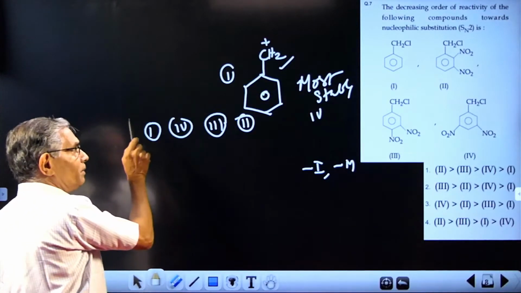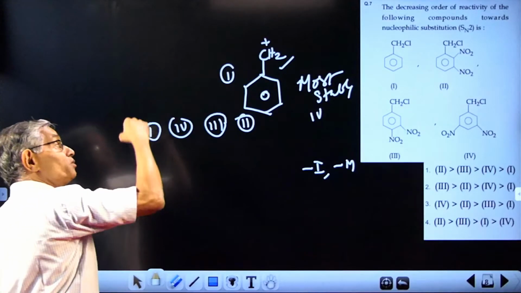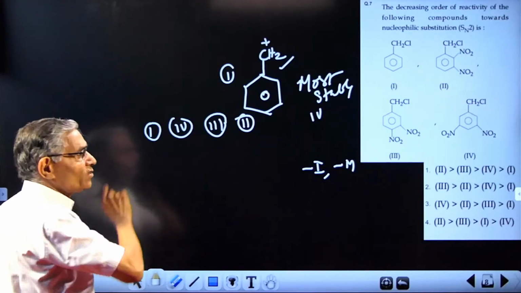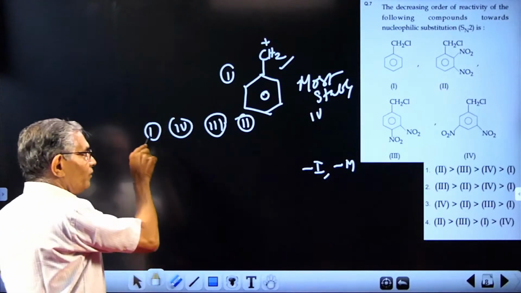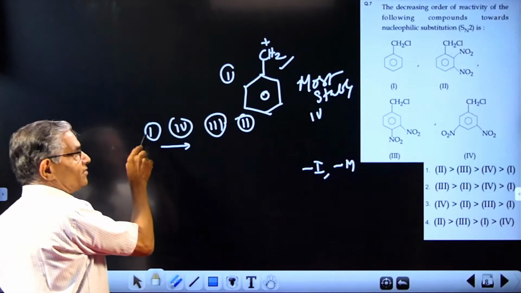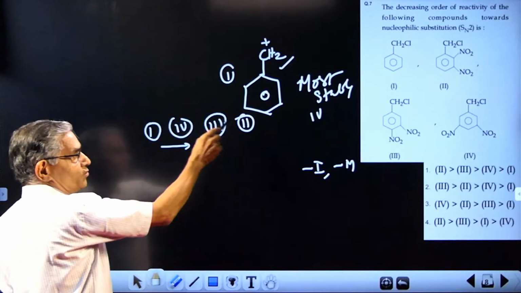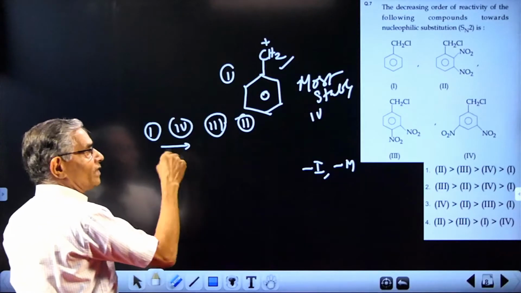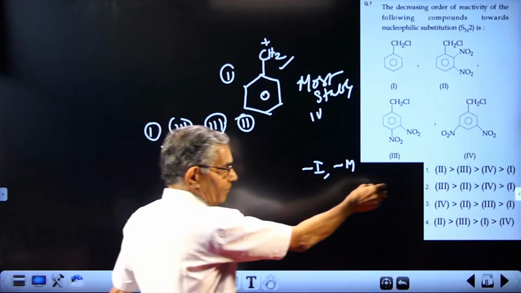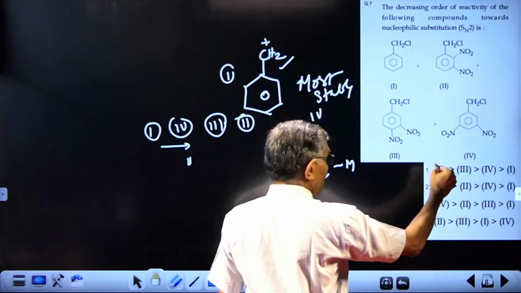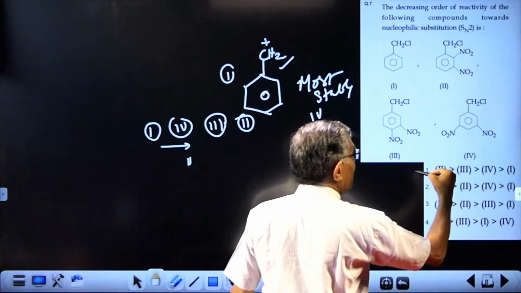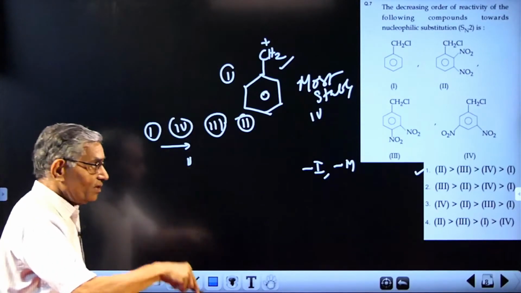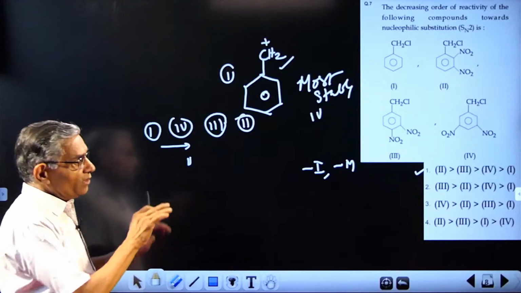The most stable carbocation means maximum tendency for SN1 reaction. So least tendency for SN2 reaction. So if you go this way, maximum tendency for SN1 here and least one here. But for SN2, the opposite will be there. So the order of SN2 will be 2 greater than 3. Then you have got 4 and 1. That way the answer will be 1. The higher the tendency for SN1, the lesser will be the tendency for SN2. So this is the way you find.